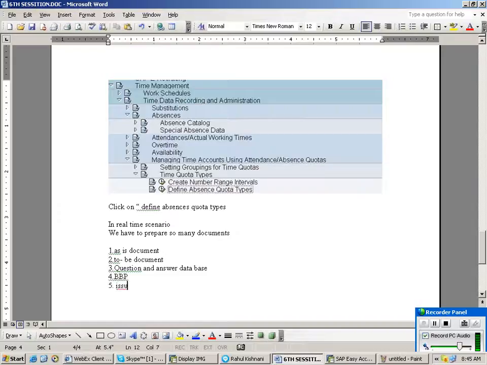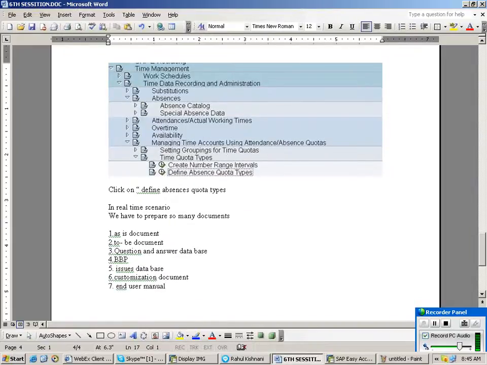BBP stands for business blueprint. Fifth one, issues database. Sixth one, customization document. Seventh one, end user manual. So these are the document names which you have to prepare.